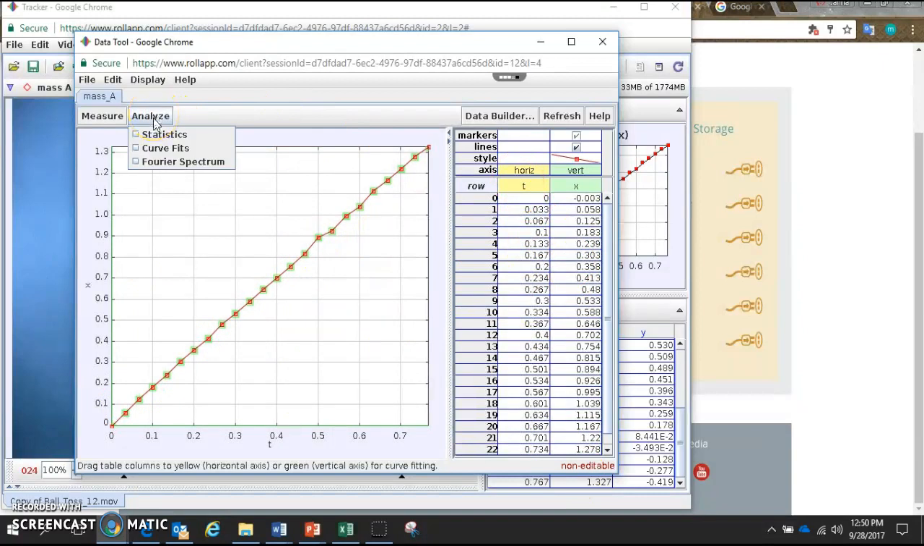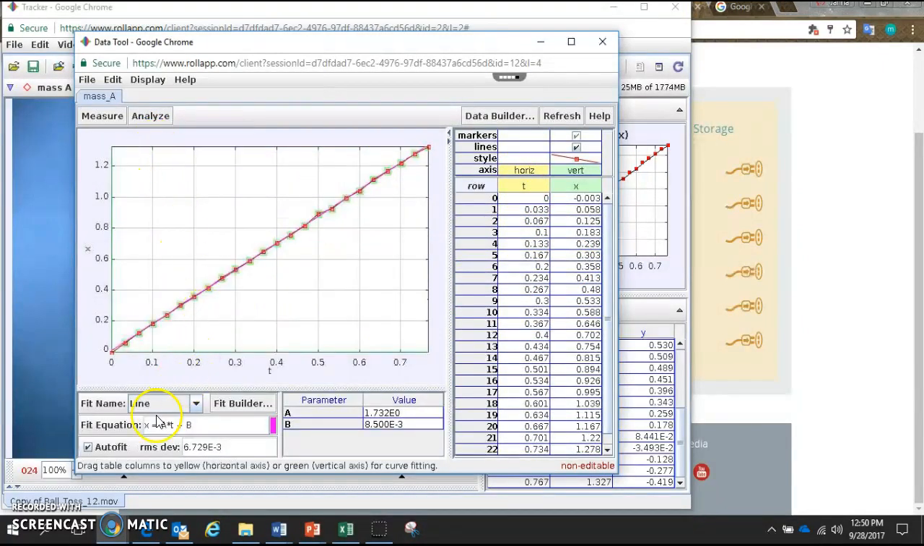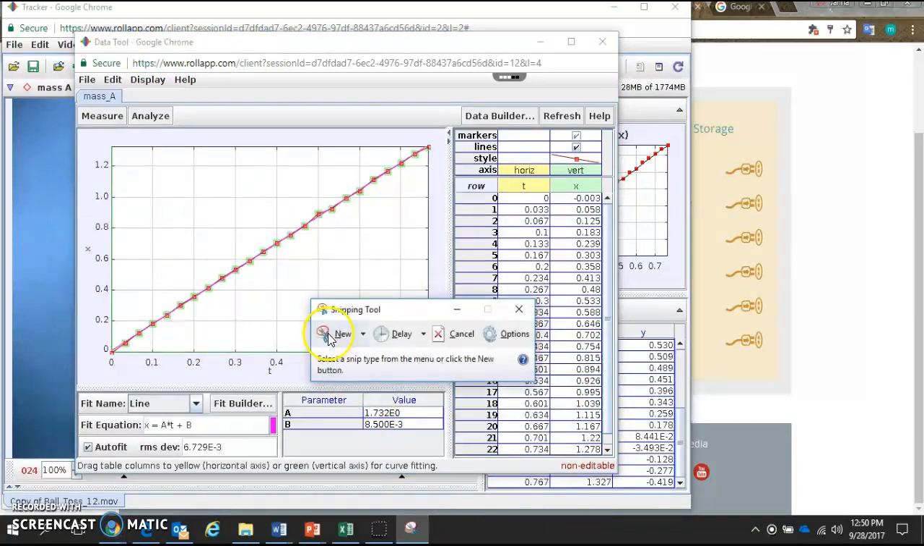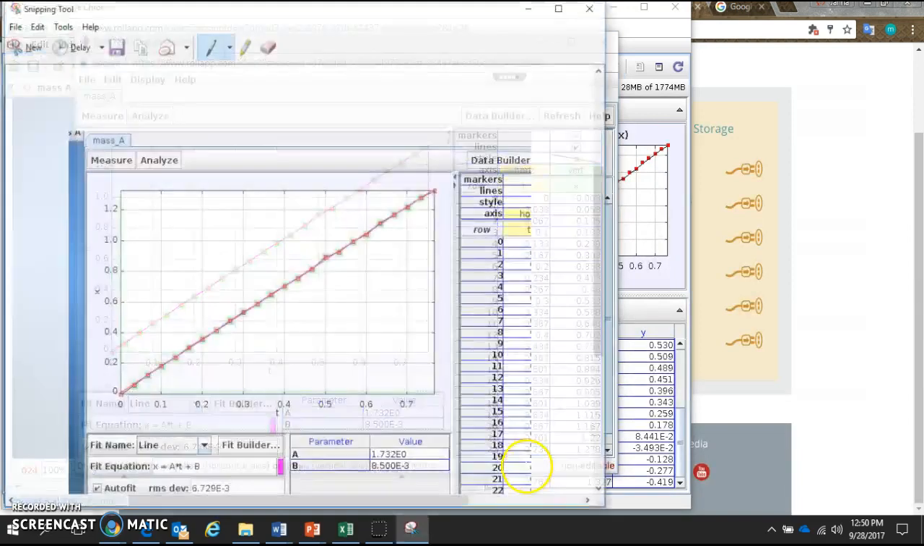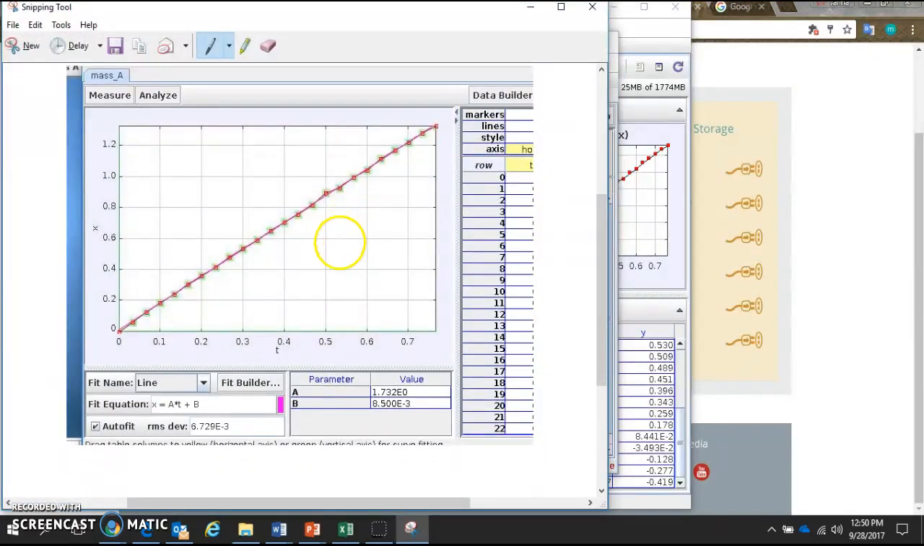I click Analyze again. Curve fits. It gives me an equation for my line. I always make sure my auto fit is clicked, and I have a slope value of 1.73, and the intercept is almost 0. Now to make a picture of this graph, I can use my snipping tool, and I go to New, and I can drag this, and I can hit Control V to paste into any Word document.